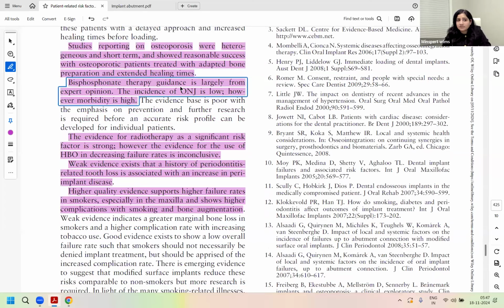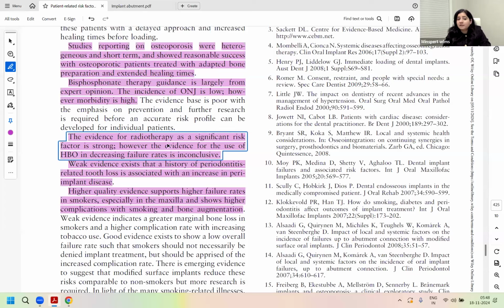Bisphosphonate therapy guidance is needed. You require expert opinions when you have bisphosphonate histories. The incidence of MRONJ is low, but when it happens, it would be highly morbid. That means extremely severe. Clear for everyone? The risk of MRONJ may be low, but if it happens, it would be clearly very severe. That's why expert opinion is absolutely needed.